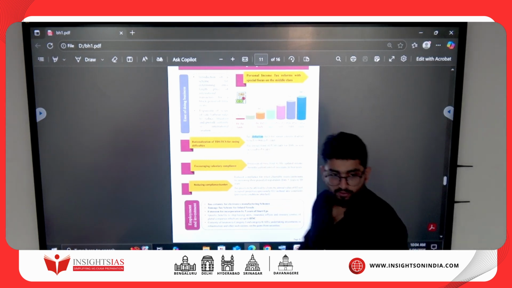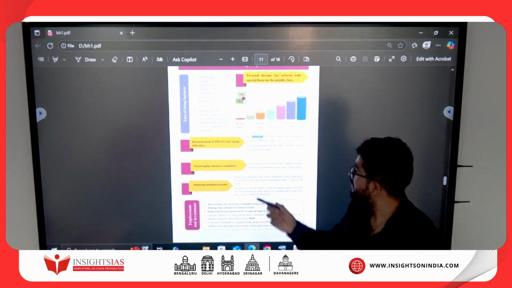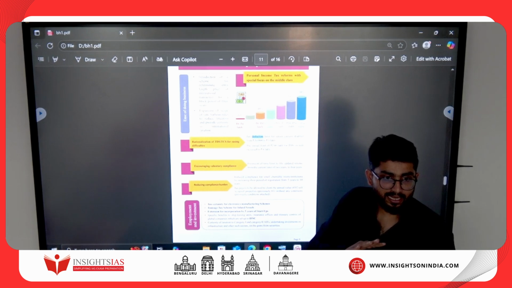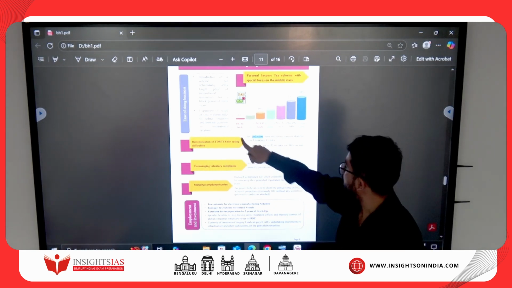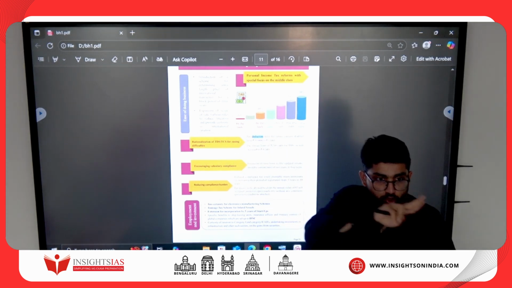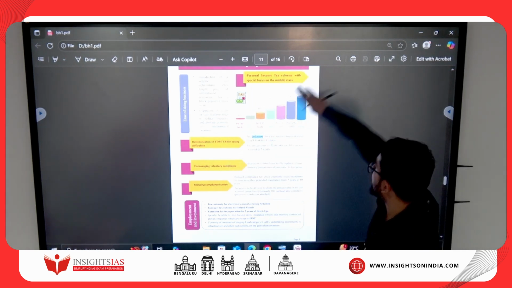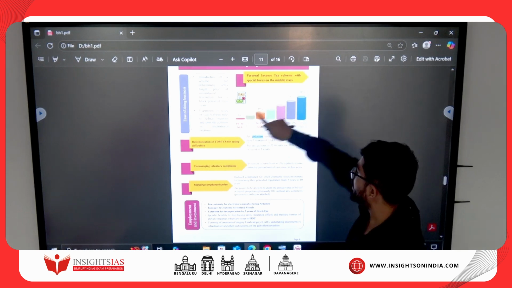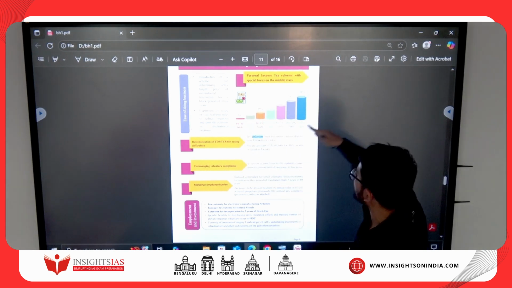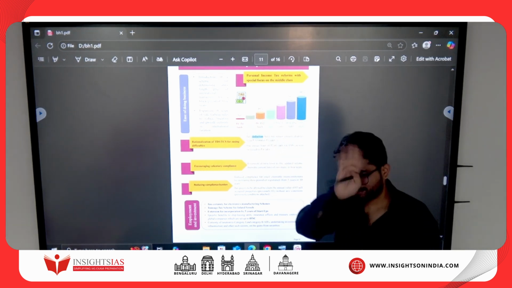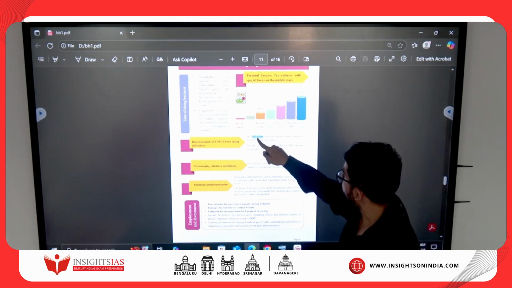So 0 to 4, if your income is between 0 to 4, you don't pay any tax. 4 to 8, let's say you have 6 lakhs as income. So 0 to 4, you will not pay any tax. So above 4 is what? 2 lakhs. So under 2 lakhs, you will pay 5% income. And this goes like this. So this is a new tax slab. And again, you don't need to remember all these figures, 0 to 4, 4 to 8, all. No need to remember. Focus on what?